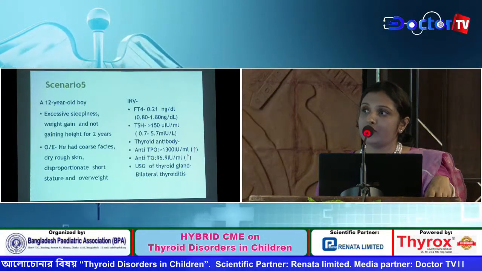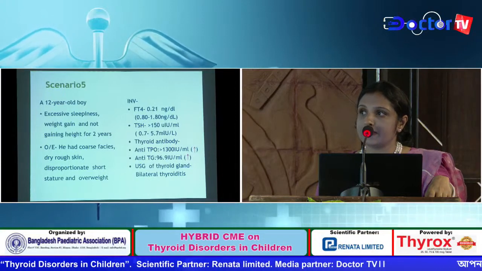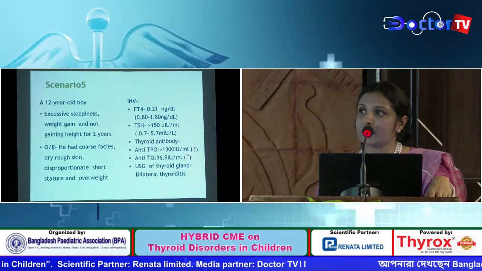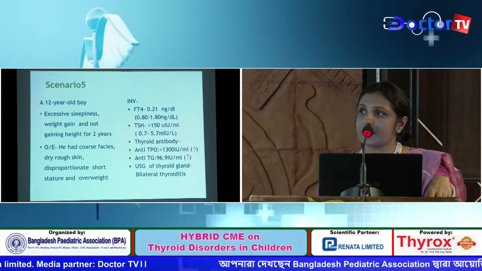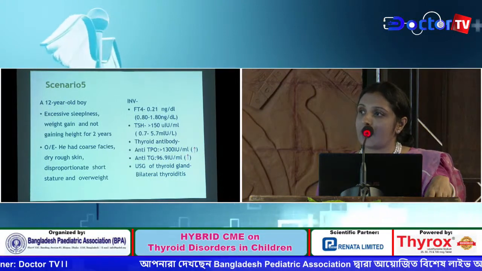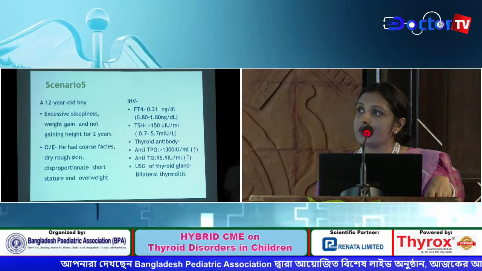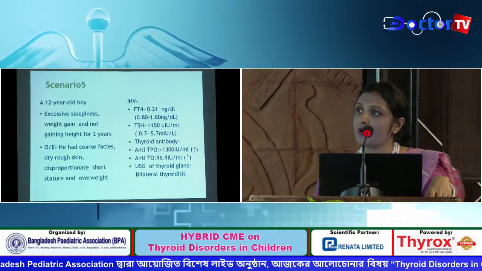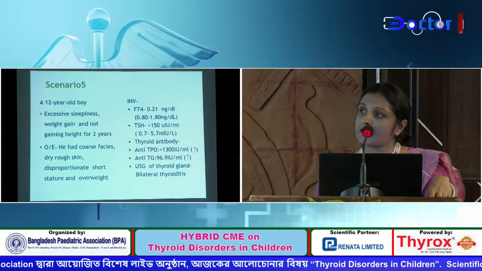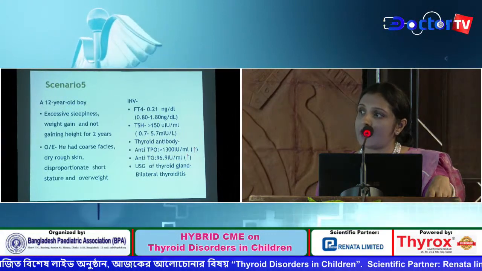A 12-year-old boy presented with excessive sleepiness, weight gain, and not gaining height for 2 years. He had coarse facies, dry skin, disproportionate short stature, and was overweight. Investigation revealed FT4 was low and TSH was high, and anti-thyroid antibody was markedly elevated. Ultrasonography of the thyroid gland revealed bilateral thyroiditis.